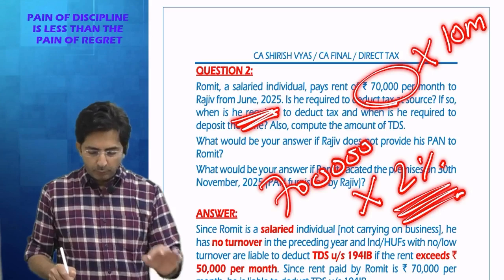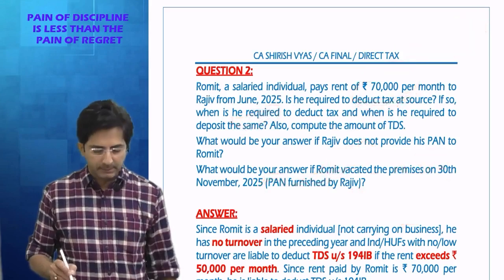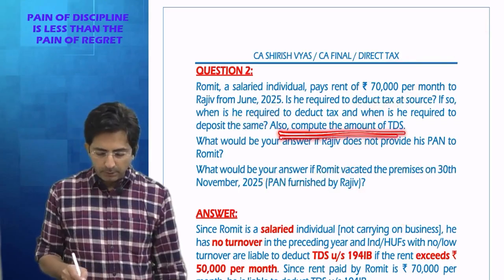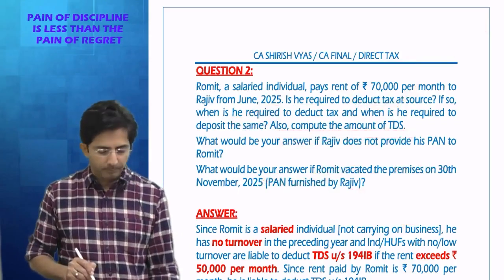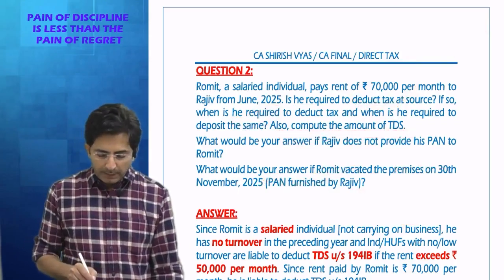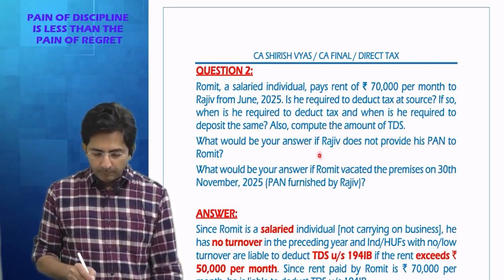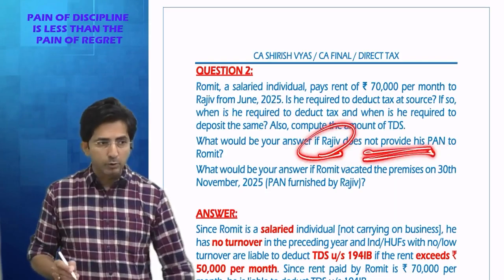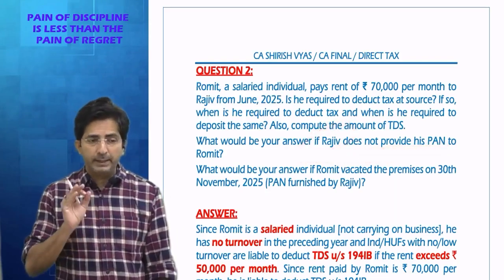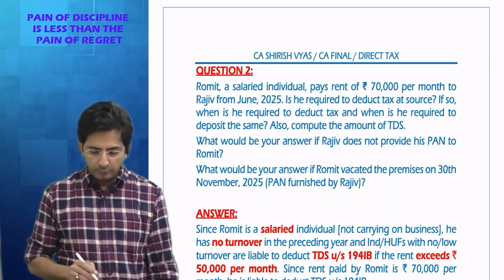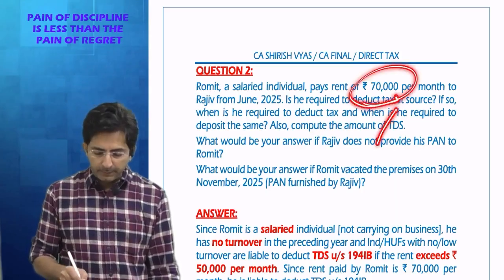Okay. So 14,000 will be the amount of TDS. So this is the answer to this question. Compute the amount of TDS: 14,000. Then what would be your answer if Rajiv does not provide PAN? See, what is the rule? If the other party does not give his PAN, we are entitled to deduct TDS at 20%. So tell me, according to 20%, what will be the TDS?